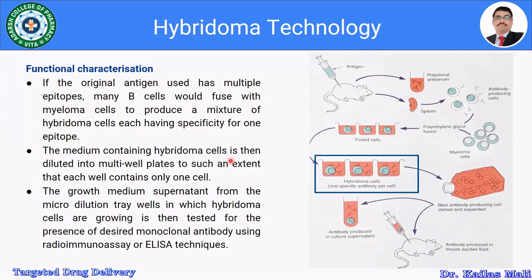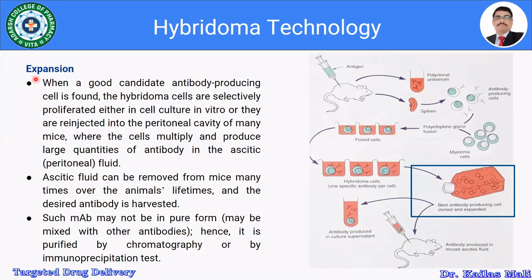So the medium containing hybridoma cells is then diluted into multi-well plates, to such an extent that each well contains only one cell. The growth medium supernatant from the microdilution tray wells in which hybridoma cells are growing is then tested for the presence of the desired monoclonal antibody. Once we have separated each cell, each well is tested for the specific monoclonal antibody, and the same is used for expansion. So the next step is expansion.